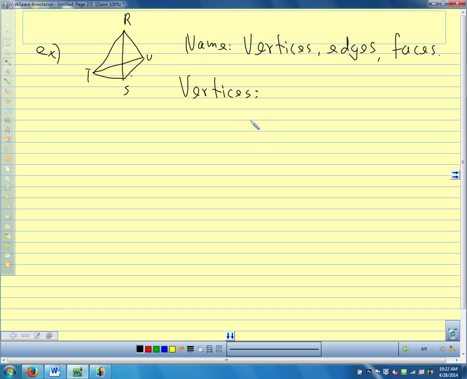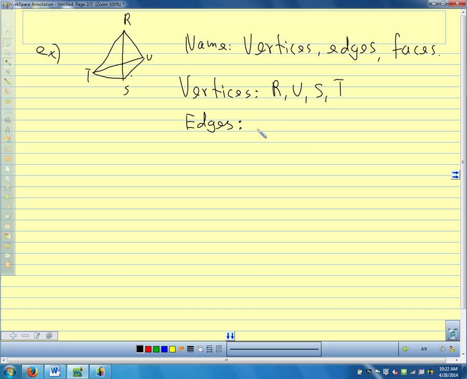So let's name the vertices first. So what are the vertices of this polyhedron? R, U, S, T, just the points. So we just have 4 points that are the vertices. How about the edges? What kind of thing are the edges? Segments. The edges are segments. So we just need to name the segments.